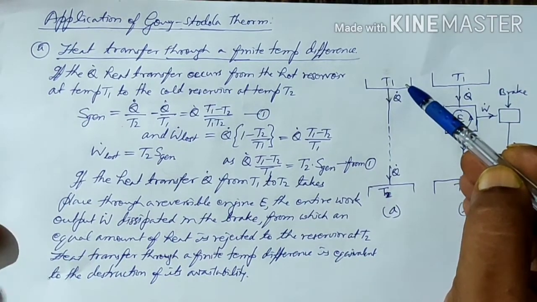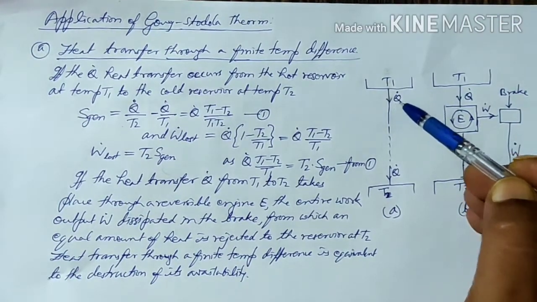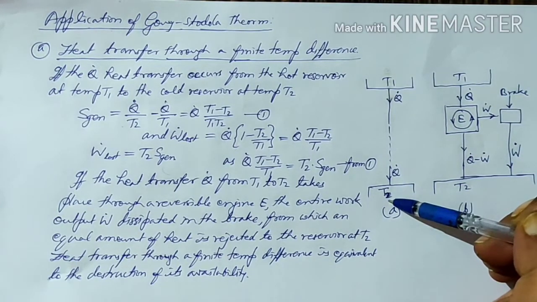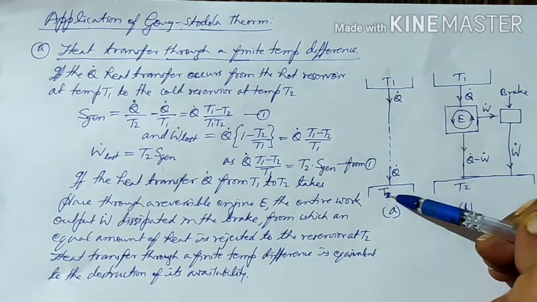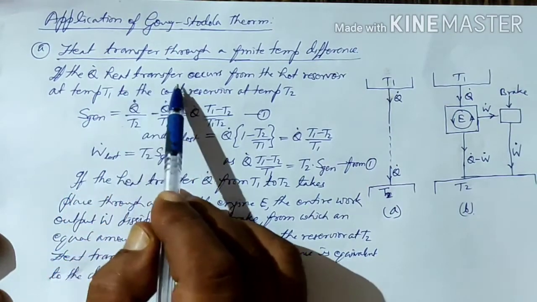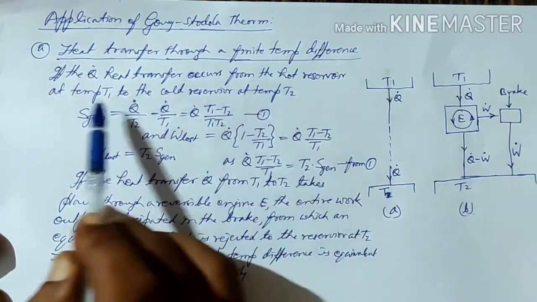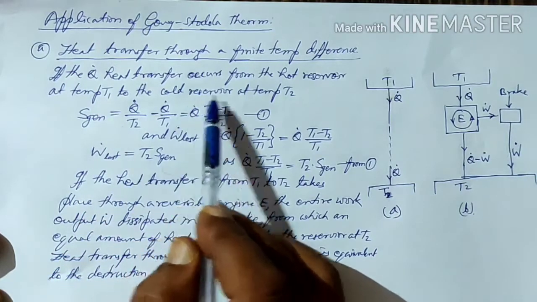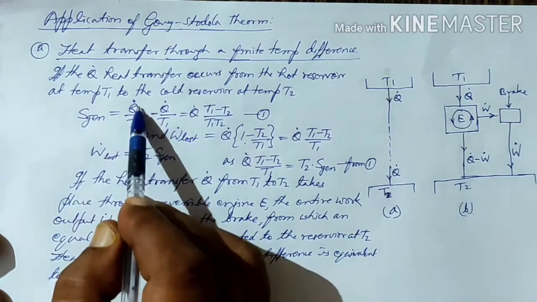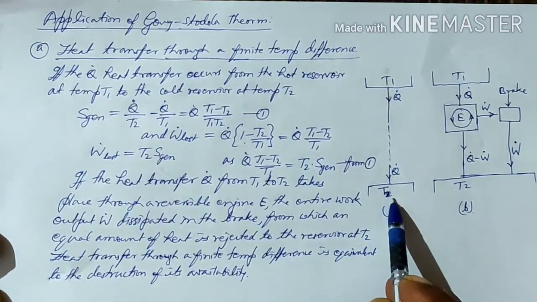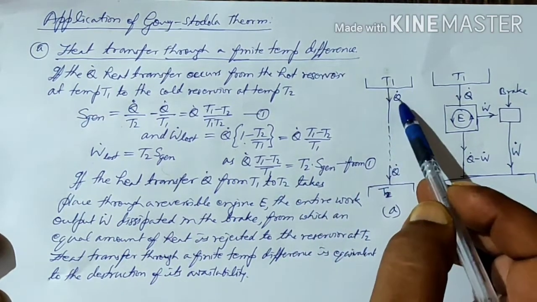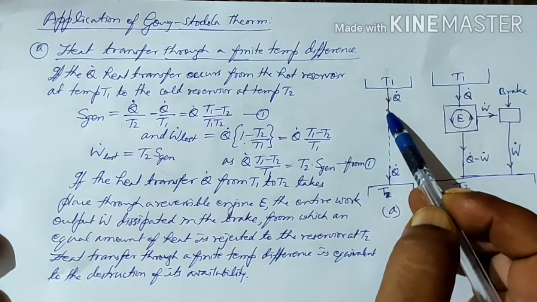at temperature T1 and Q dot amount of heat is transferred to another system having a temperature T2, then if Q dot is the heat transfer from the hot reservoir at temperature T1 to the cold reservoir at temperature T2, the entropy generation will be equal to Q dot upon T2 because it is receiving the heat, minus Q dot upon T1 because it is rejecting the heat.